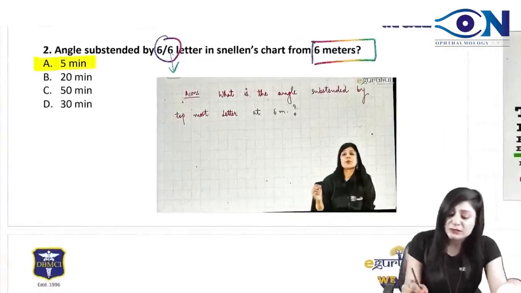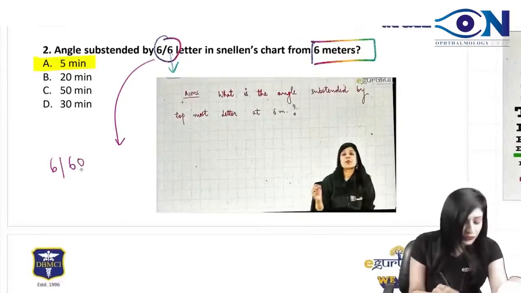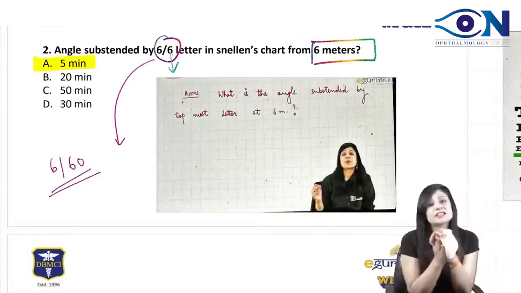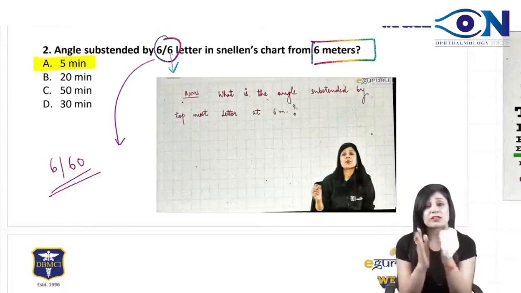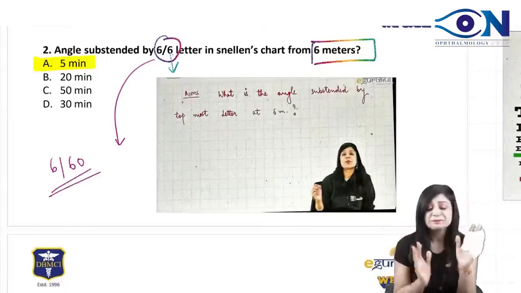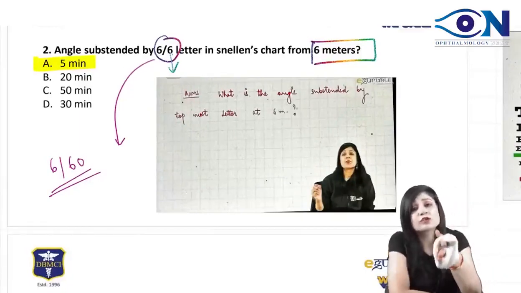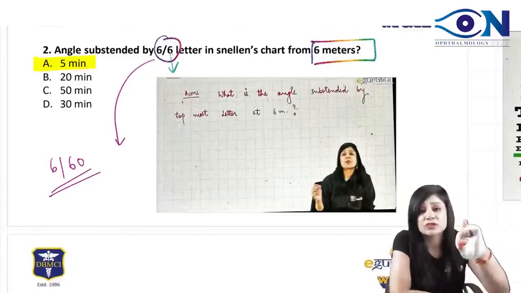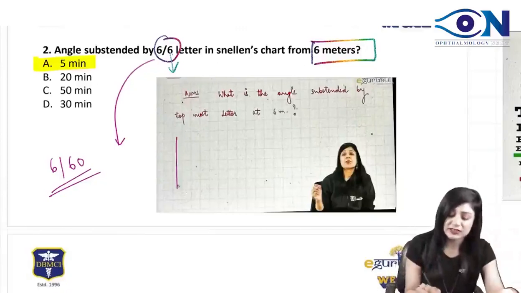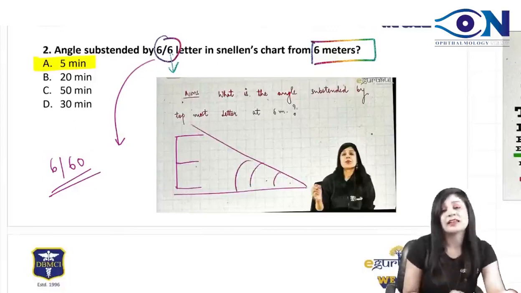Now, suppose I change from 6 by 6 to 6 by 60, who will answer now? Suppose I change this letter, and don't use pen and paper. Do it orally, because in the exam also you have to do it orally. We know that as we go closer and closer to the letter, the angle will go on increasing. Suppose this is the letter E here. If I am going closer to this letter, the angle size will go on increasing.